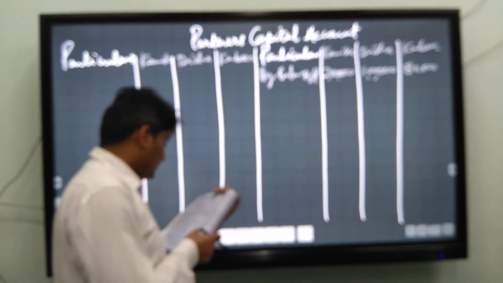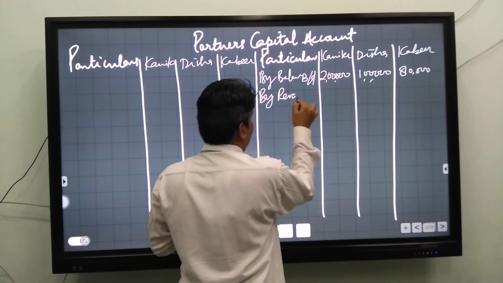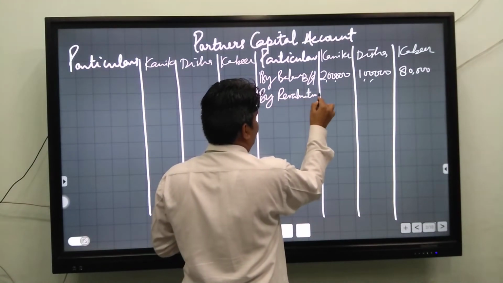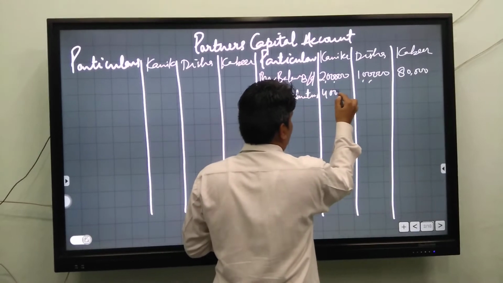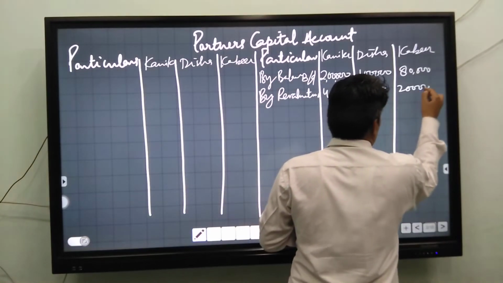After that, you will transfer the profit of the revaluation account to the partners: 40,000, 20,000 and 20,000.